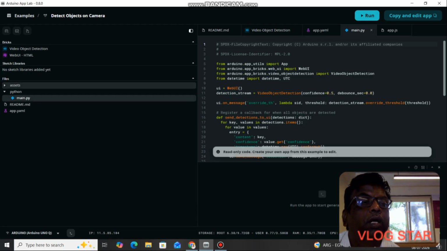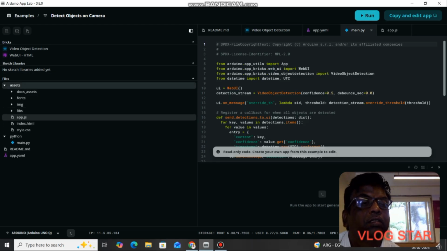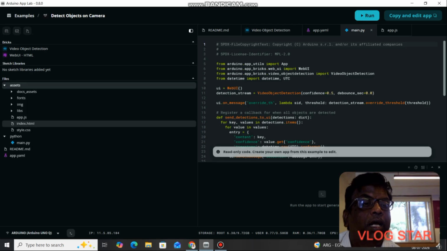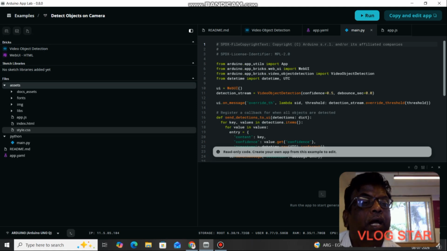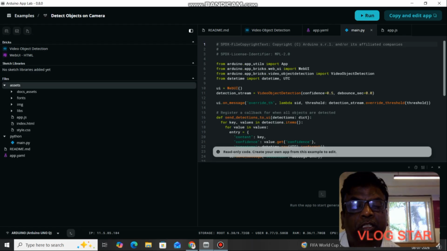Here I have some assets. Particularly these three assets, app.js, index.html and styles.css, need to be copied and transferred into my app. This is the second stage of the project.